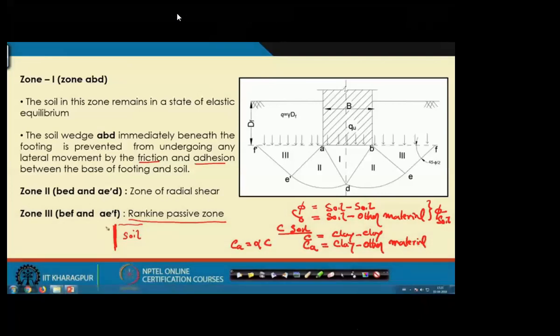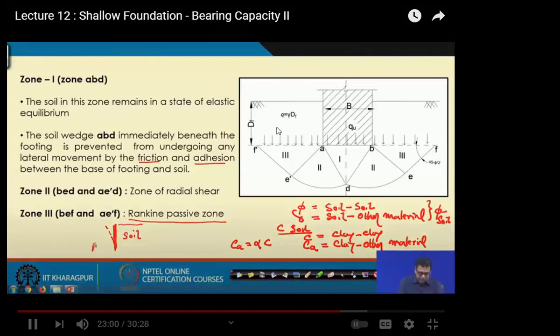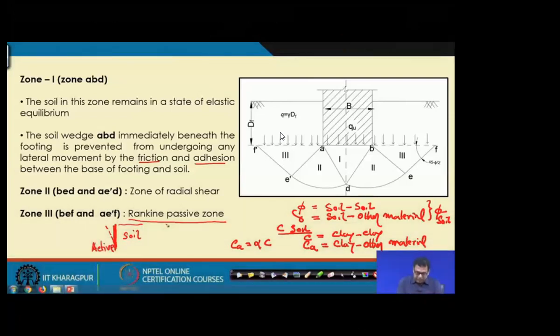If the wall moves away from the soil, then it is called active, and if it is not moving, this is at rest. Now, if the wall is moving towards the soil, then it is called passive. So, here we are talking about passive.